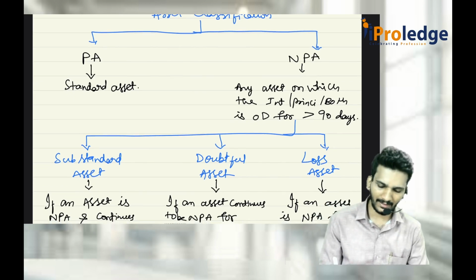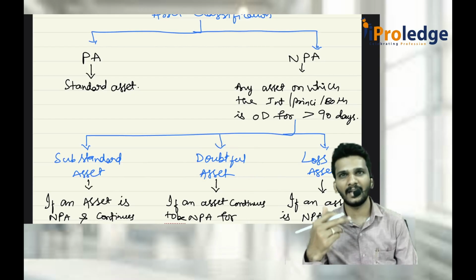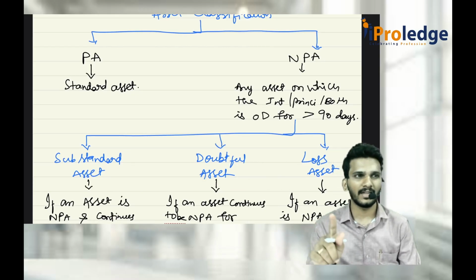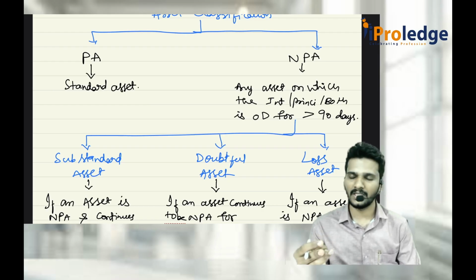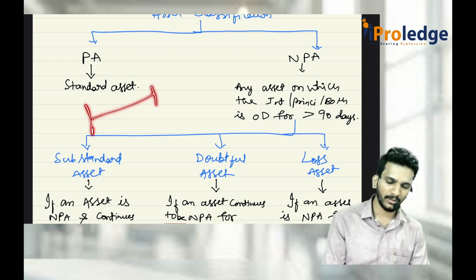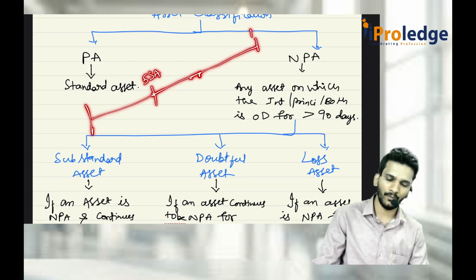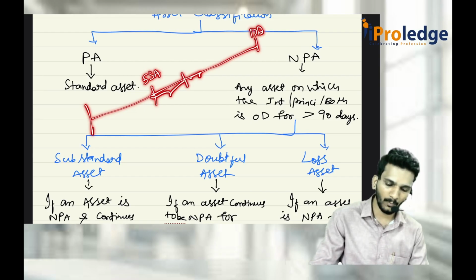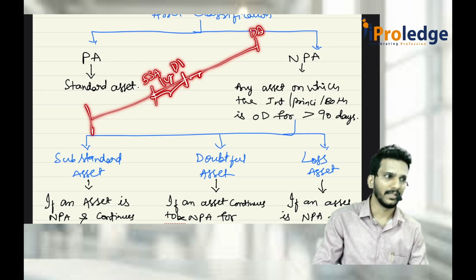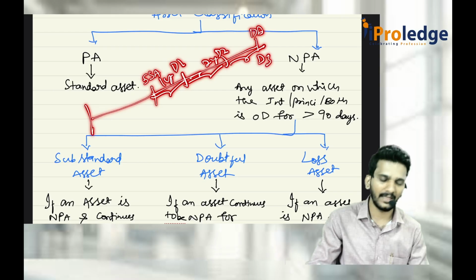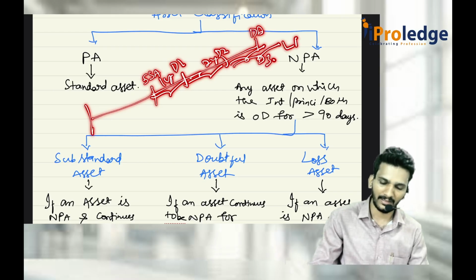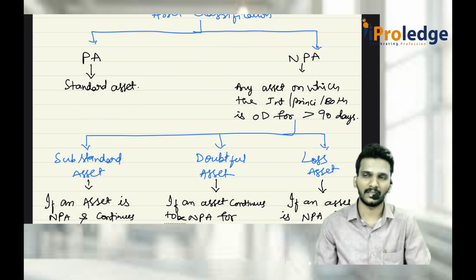After that, the doubtful asset will come. Sir, what is a doubtful asset? Any asset which is an NPA for more than 1 year is called a doubtful asset. Again, that is categorized into three sub-classifications: D1, D2, and D3 asset. What is D1 asset? Consider this is the NPA date. Up to 364 days, it is a substandard asset. After that, it comes as a doubtful asset. From this date till 1 year, it is called a D1 asset. From this date plus 2 years, it is called a D2 asset. After that, it is called a D3 asset, or it is even called a loss asset. It is also called a loss asset.